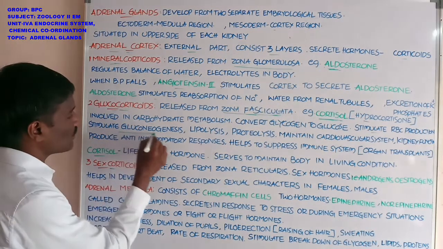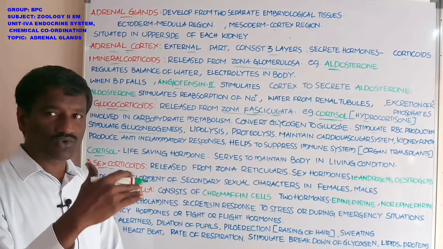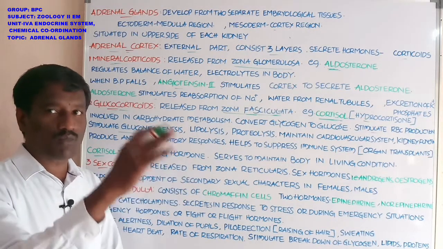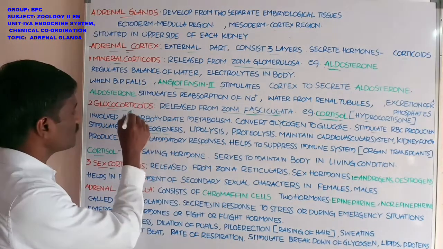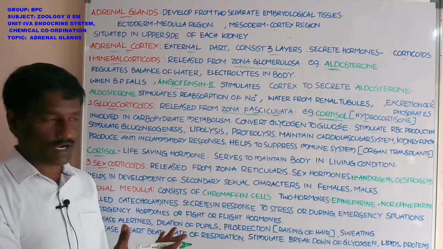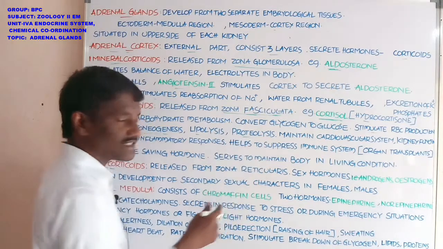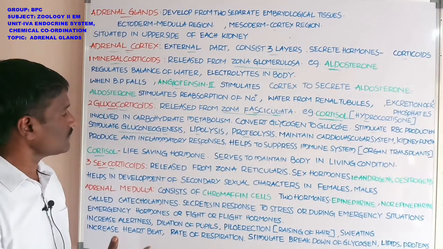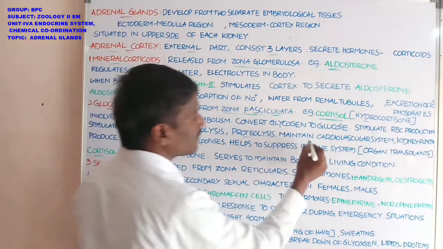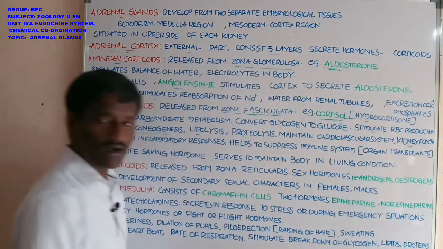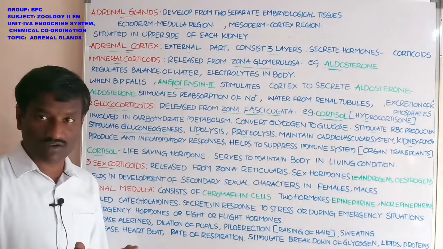Next, it stimulates gluconeogenesis. What is the meaning of gluconeogenesis? Glucose produced from substances other than carbohydrates is called gluconeogenesis. It is also stimulated by cortisol or glucocorticoids. Next, lipolysis, lysis of lipids, and proteolysis, lysis of proteins. These actions are stimulated by cortisol, which also maintains cardiovascular system and kidney functions and produces anti-inflammatory responses.